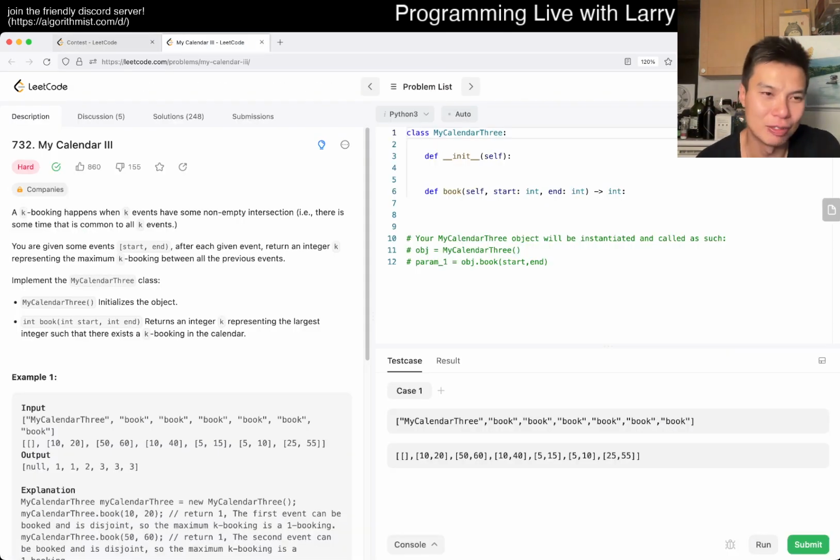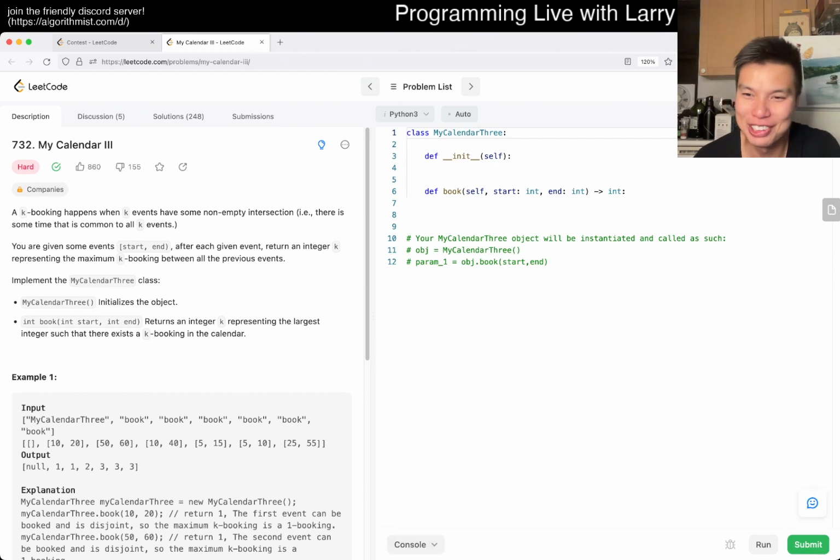My Calendar 3 is a hard problem. It's a Thursday evening or Friday morning, depending on where you are, but it's a Thursday evening here, so let's hope I make it through so I could go to the gym afterwards. Okay, 7:32, My Calendar 3, hard problem.